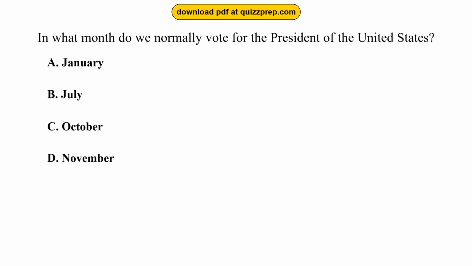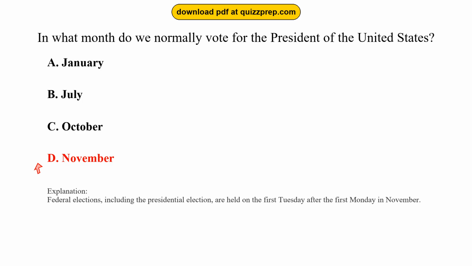Question 46. In what month do we normally vote for the President of the United States? Option A, January. Option B, July. Option C, October. Option D, November. The correct answer is option D, November. Federal elections, including the presidential election, are held on the first Tuesday after the first Monday in November.